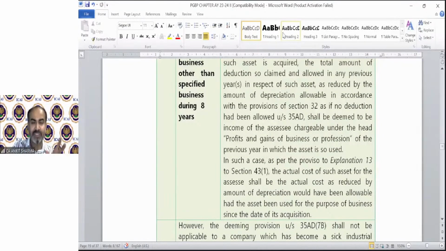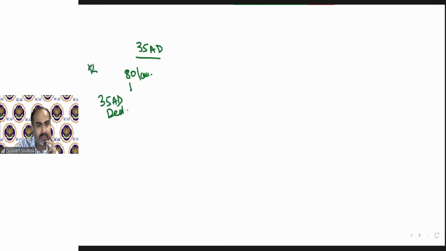The language is quite complicated, so let me make it simple for you. It says, for example, there is an asset worth rupees 80 lakh under section 35AD which you purchased, and you claim section 35AD deduction. This is a building.